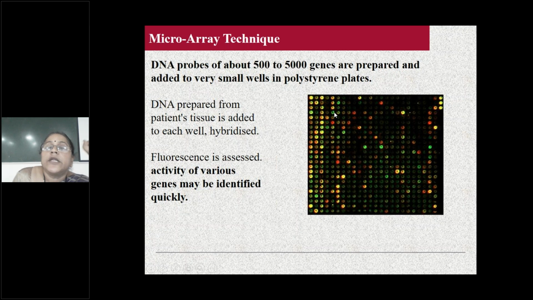In the microarray technique, green spots mean a normal gene and red spots mean a diseased gene. Previously, small wells are created on a plate, like an ice cube tray but with tiny millimeter holes. To this the probe is already added, and to this you add the specimen. If any disorder is there, red spots will be seen. Green ones are normal spots.